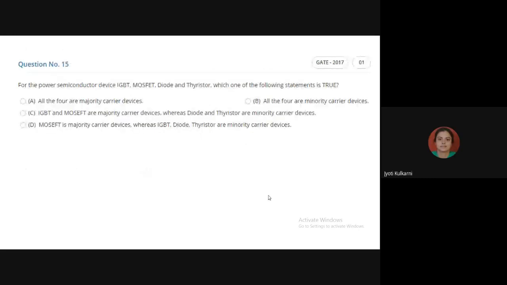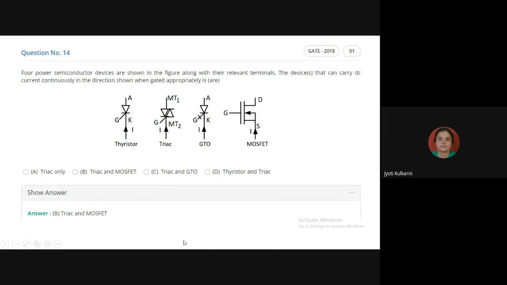So the answer is option B. Why option B? Because MOSFET is not having any triangle. Try to understand. Whenever any device has a triangle in its construction, the triangle direction decides whether it's unidirectional or bidirectional. So the triac was bidirectional because it has both triangles, downward also and upward also.